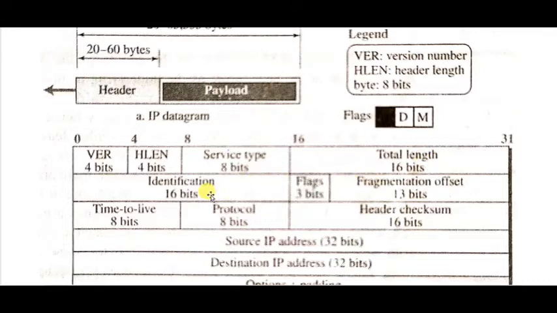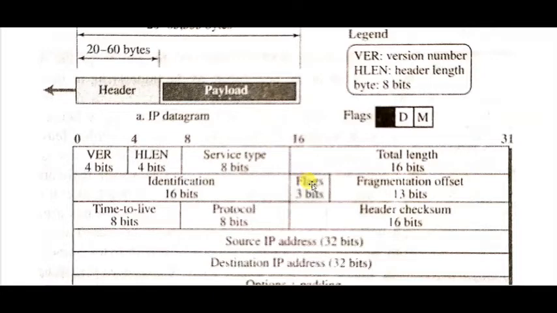The fifth field is identification, which is again 16 bits. Why do we need this field? Whenever a datagram comes, it will be fragmented into multiple small pieces. So each fragmented piece is identified by a number. This identification field is used to identify each piece of the fragment.